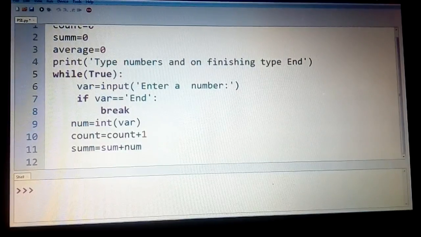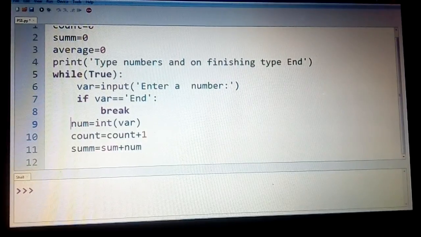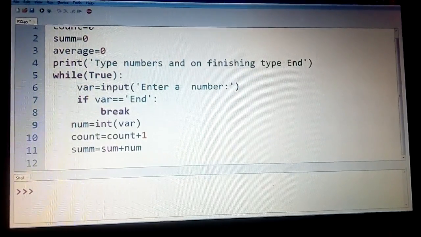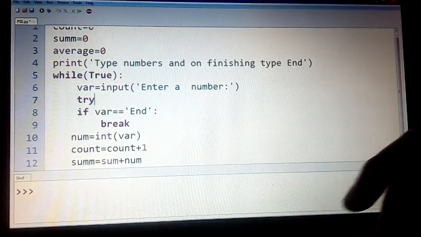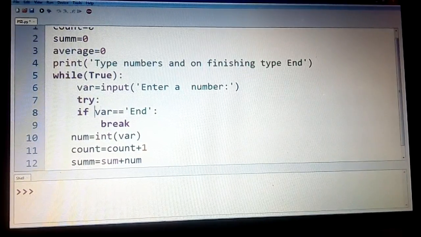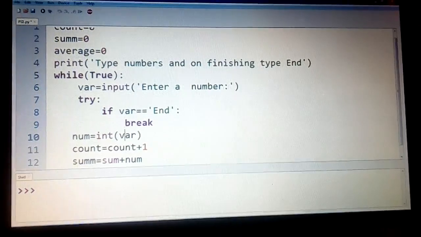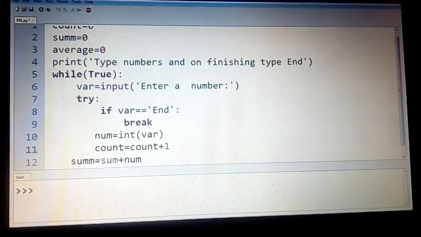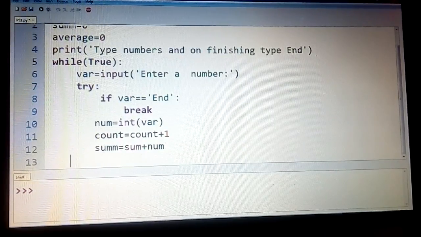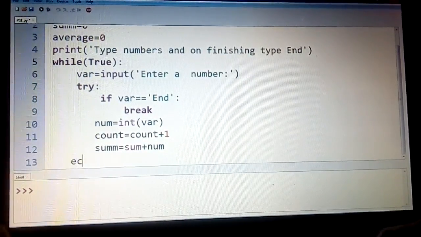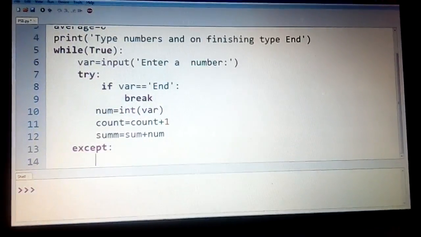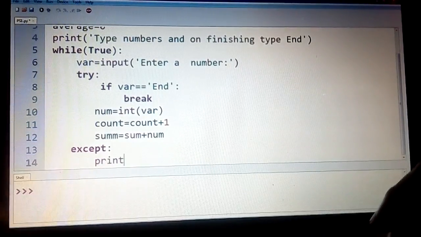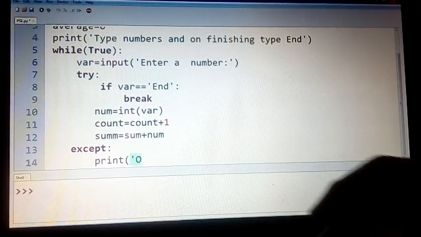So that can be incorporated by using what is called a try block. That is, we'll try to incorporate it here, try colon. Now this you need to shift because there is a tab setting there, and this gets aligned. Everything goes fine, try here. Otherwise if there is an error here, we can say except colon, and then you type print invalid number.